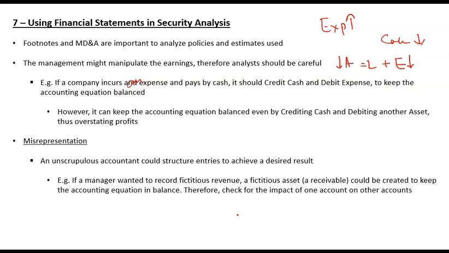But maybe there is a company which wants to overstate its profits, or report an overstated profitability. What it can do is that instead of recording an expense, it can record an increase in another asset. So it decreases cash but increases another asset. Instead of recording an expense, it may record an asset. You should be able to find out those kinds of manipulations.